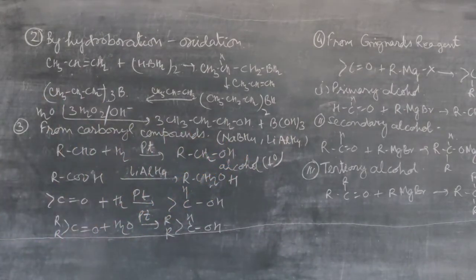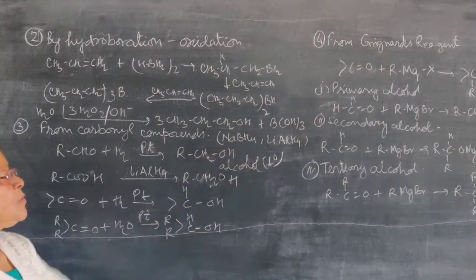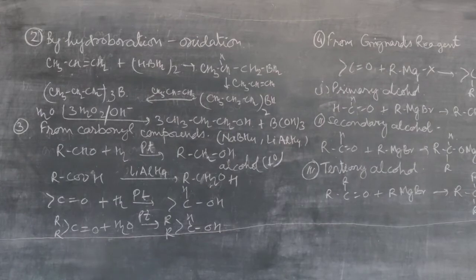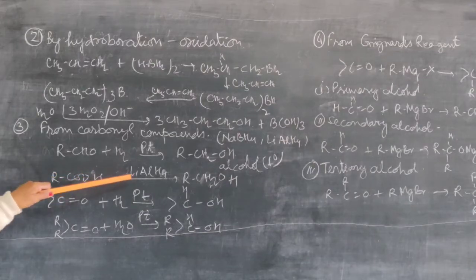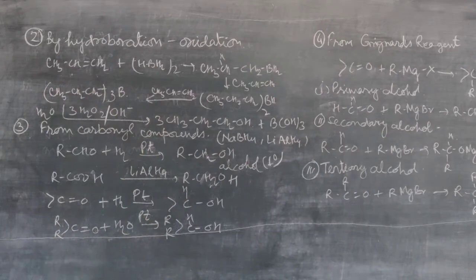So when the carbonyl group is present, it will be reduced to the hydroxy group either by the use of sodium borohydride or by lithium aluminum hydride. When carboxylic acids are reduced with lithium aluminum hydride, the product will be a primary alcohol. Carboxylic acid will give primary alcohol.